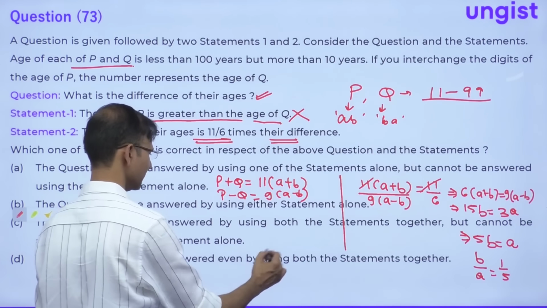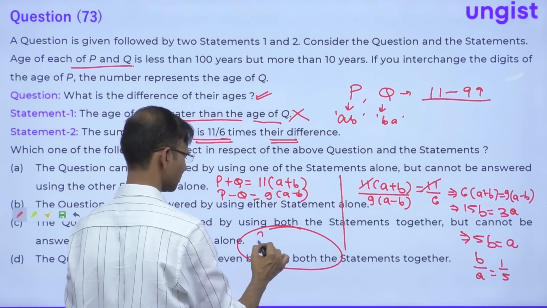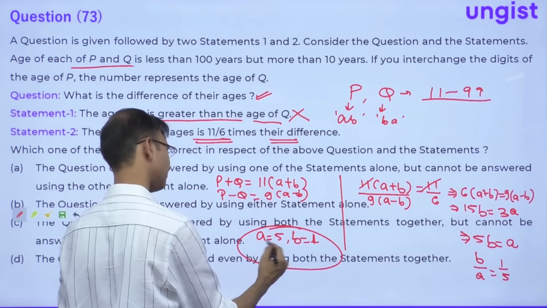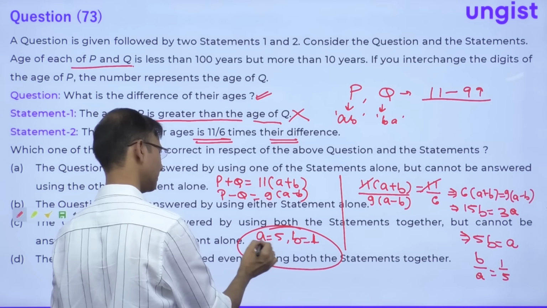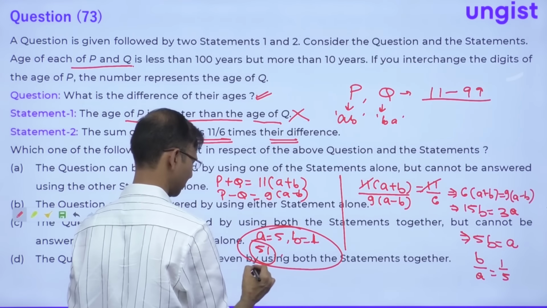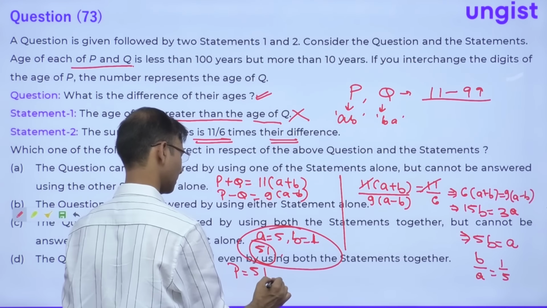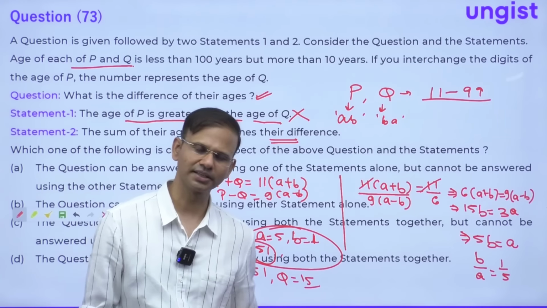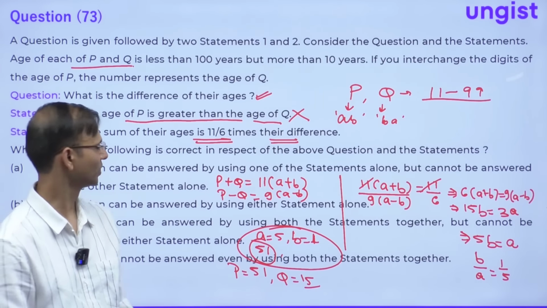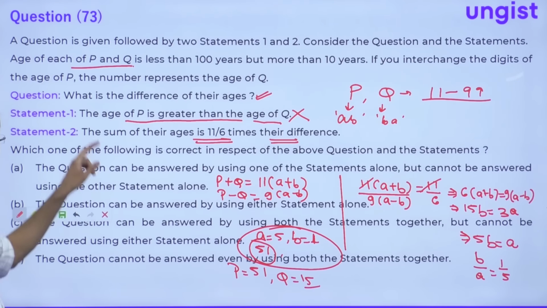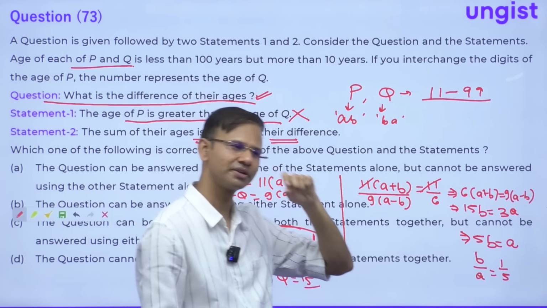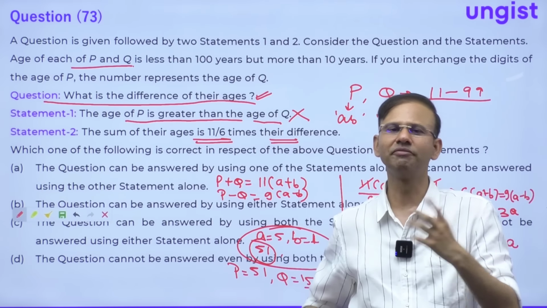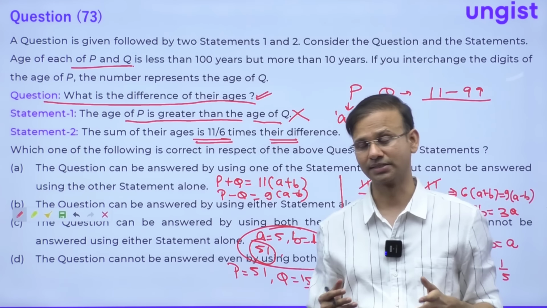So friends, what we can say is A is equal to 5, B is equal to 1. So the age is 51, right? 51 or 15 also. I mean, P is equal to 51 and Q is equal to 15, right? And vice versa also. आप 15, 51 ले सकते हैं और 51, 15 भी ले सकते हैं, right? So the question is saying, what is the difference of their ages? So guys, the difference of their ages is always 36. Either if you take 15, 51 or you take 51, 15, the difference is always 36, right?